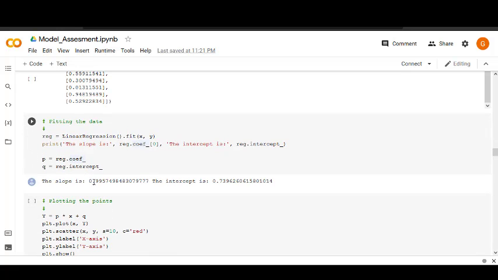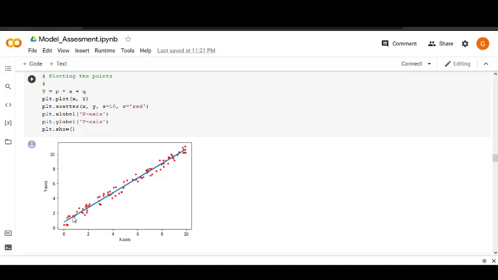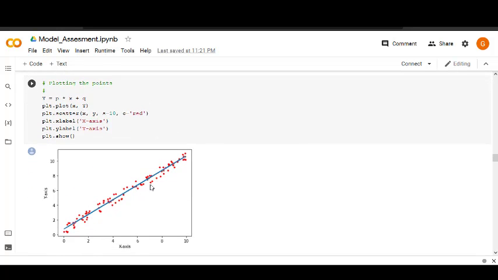So the slope came out to be around 0.9957, which is quite good with respect to what we fed. We fed slope equals 1, and the intercept came around 0.73. Now as you can see, this plot is the fitted slope. It is a fitting line which shows how good our plot is.